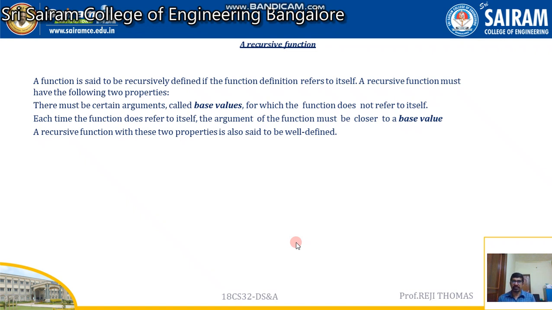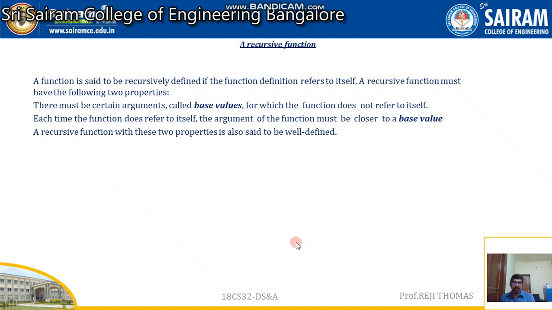In this video, we are going to see the next topic, which is a recursive function. A function is said to be recursive if it refers to itself. Something like I call myself. My name is Reggie Thomas. If I call my name again and again, I myself call. That is going to be a recursive. Same way, in C programs or any programming language, we come across a situation where a function calls itself, and that is going to be a recursive call.